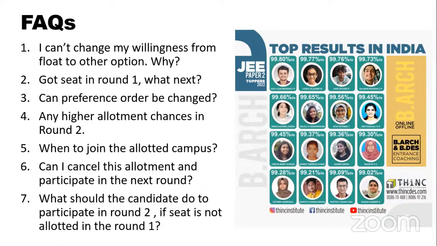Okay. Now, question number 5, when to join the allotted campus? I think I've already answered that. So 4th to 9th is what CSAB is tentatively saying. To everyone who has got a seat in any of the NITs or SPAs or other CFTAs, please start contacting your colleges. Please start contacting your institutions. It is not a centralized process that is going to happen once you get an allotment. It is individualistic, institution-oriented processes that are going to start.